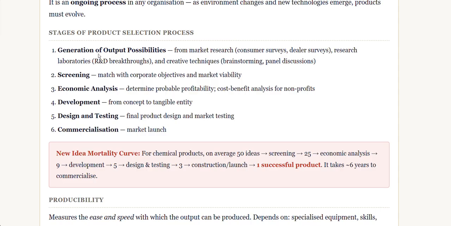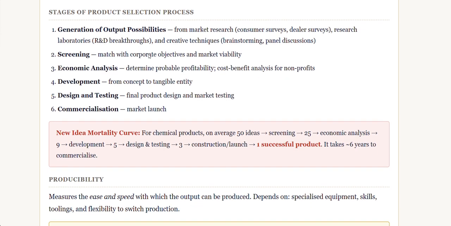So in R&D, they might be checking all the legal aspects, regulatory compliance, and if it is feasible, if it is okay with the laws and going along with the regulatory compliances, and creative techniques like brainstorming, panel discussion. These all are in the first step, that is generation of output possibilities.